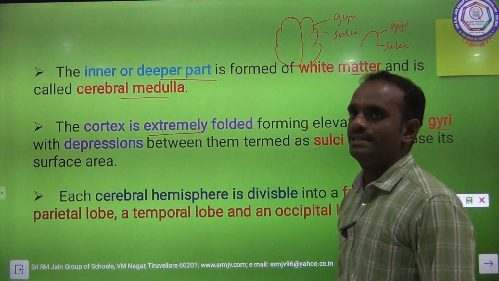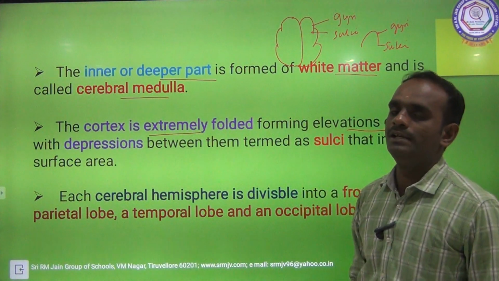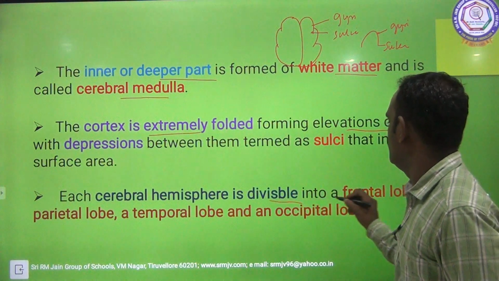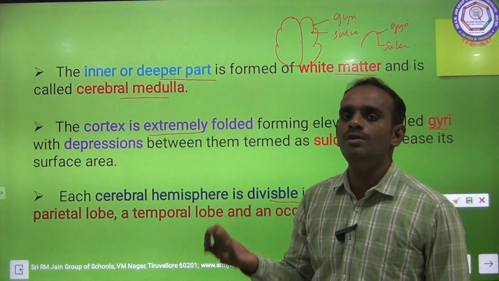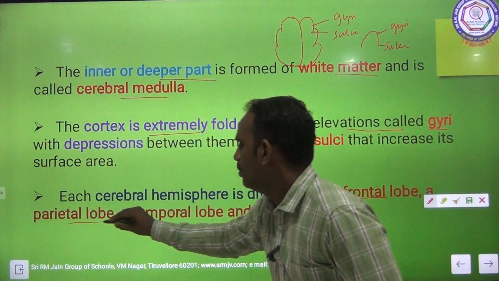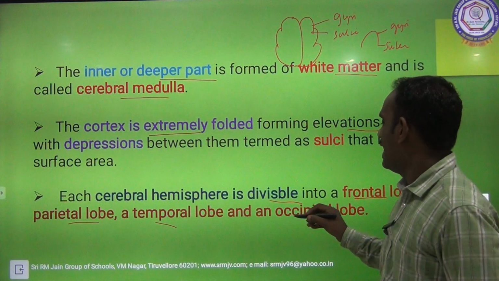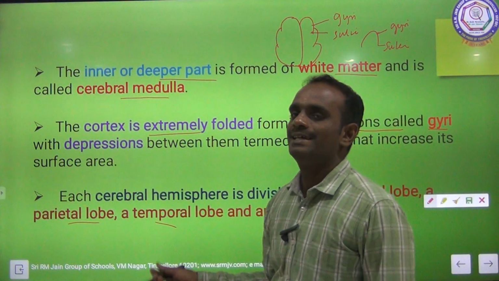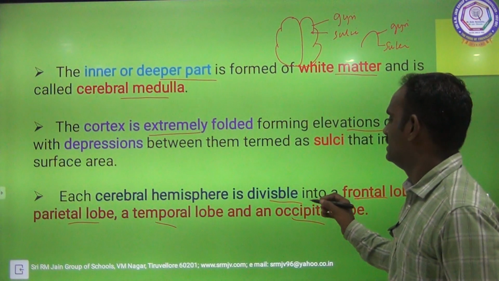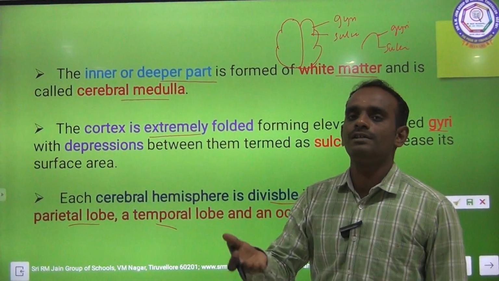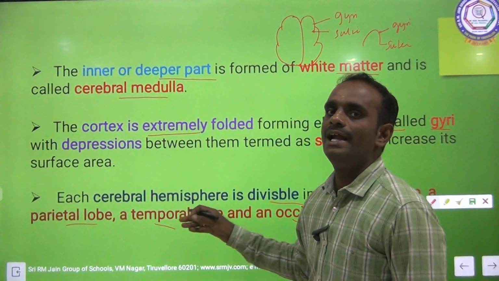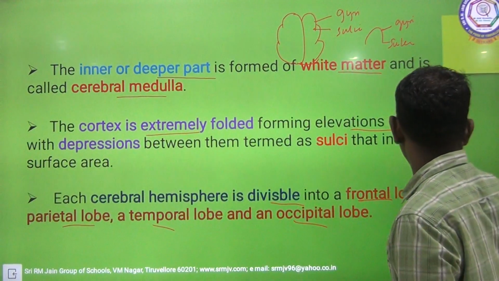Each cerebral hemisphere, both right and left, is divisible into the frontal lobe, parietal lobe, temporal lobe and occipital lobe.